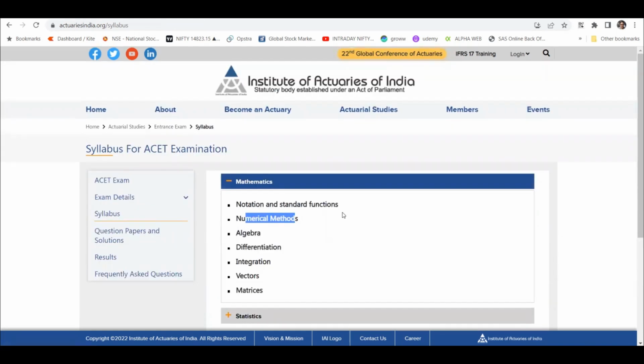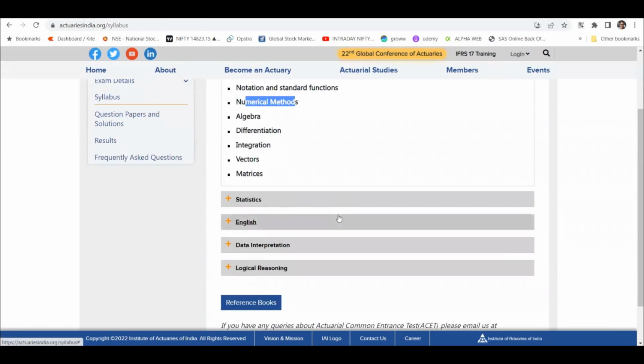And notation and standard. Once you register for the ASET, you will gain access, which is given here. If you come to the login, there you can see the ASET login, right? It's not the IAI member login. The IAI member login will come into the picture once you clear ASET, but before that, it will be the ASET login, and there you should get your material, right? Anyways, coming back to statistics.